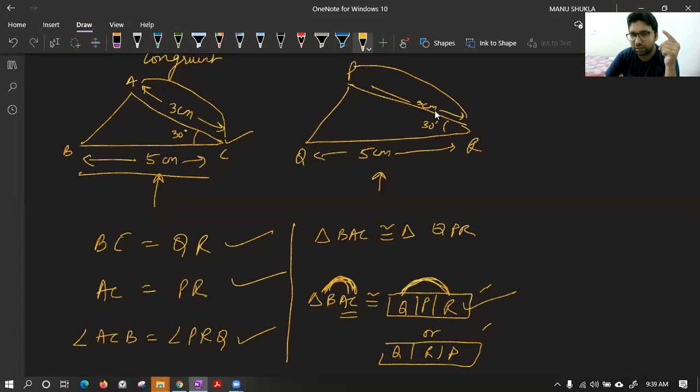So this is correct, and this is wrong. So the correct name for the congruent triangles is BAC is congruent to QPR. Okay. Yes, class. Now most of you are able to understand how to name these triangles.